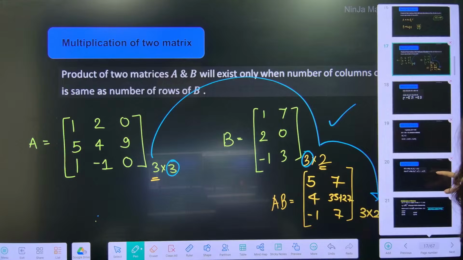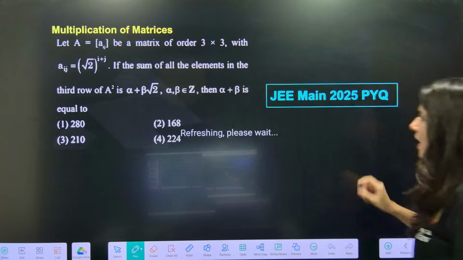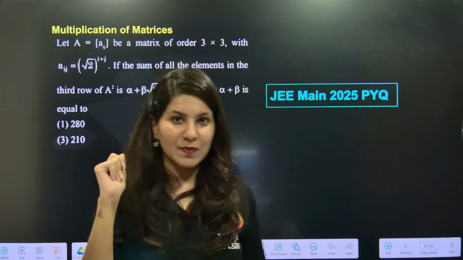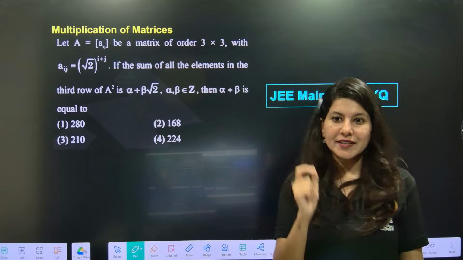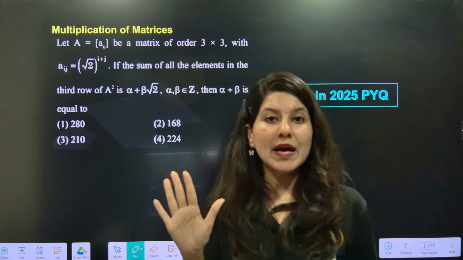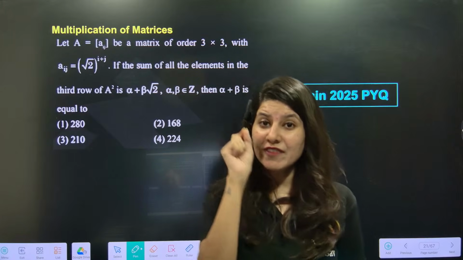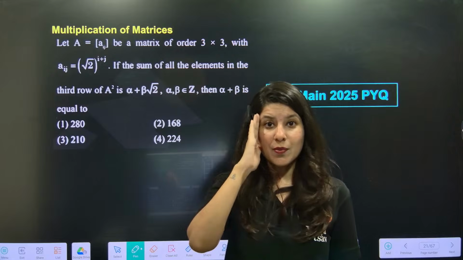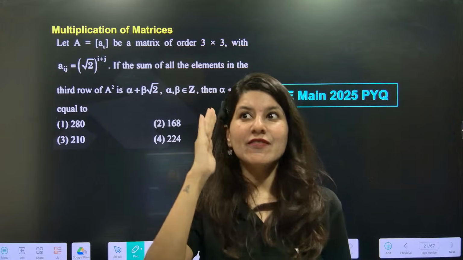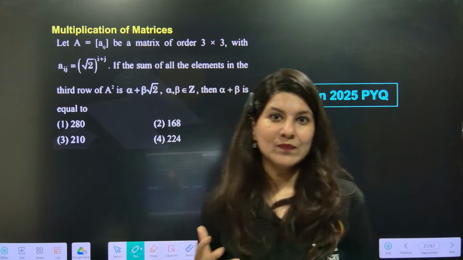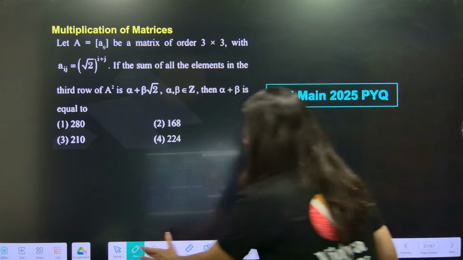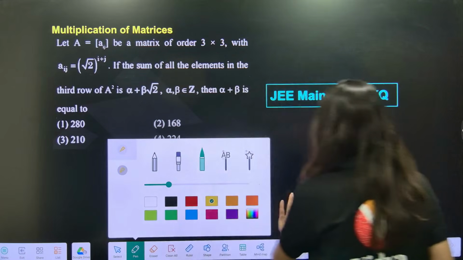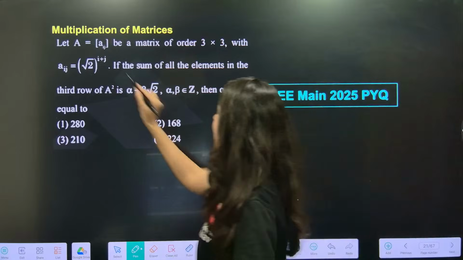So let's do one JEE Main 2025 PYQ. Are we ready for it? Just matrix multiplication, but very carefully. If you can pull it off, your brain should be absolutely very clear. You should not panic because panic means calculation error can happen. Let's understand this question.